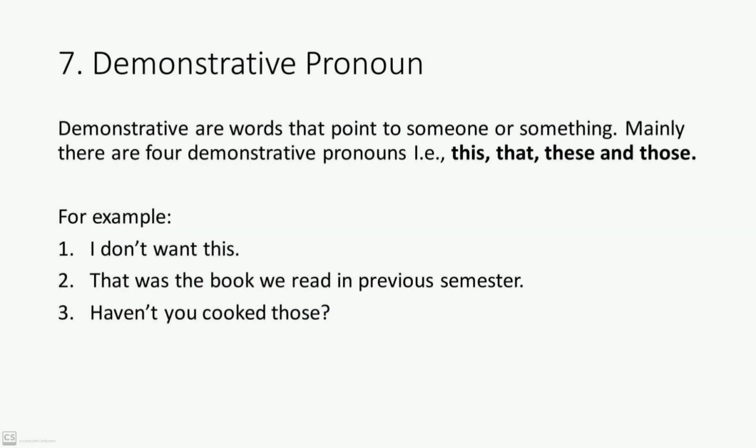Demonstrative pronouns are words that point to someone or something. Mainly there are 4 demonstrative pronouns that are this, that, these and those. For example, I don't want this. Maybe you look at some dress and you tell your mother, I don't want this.